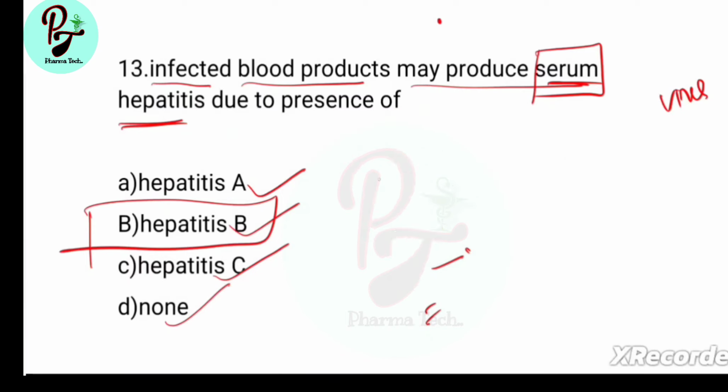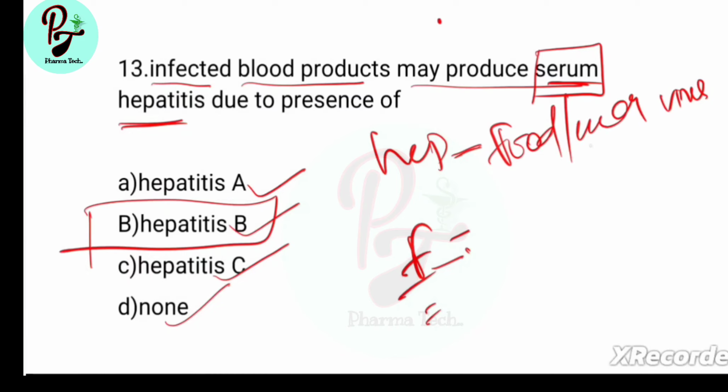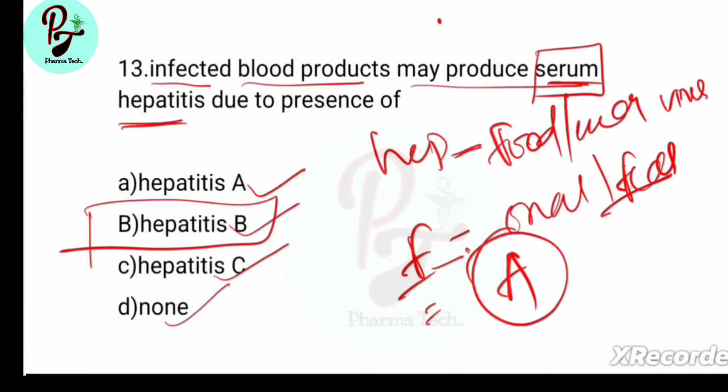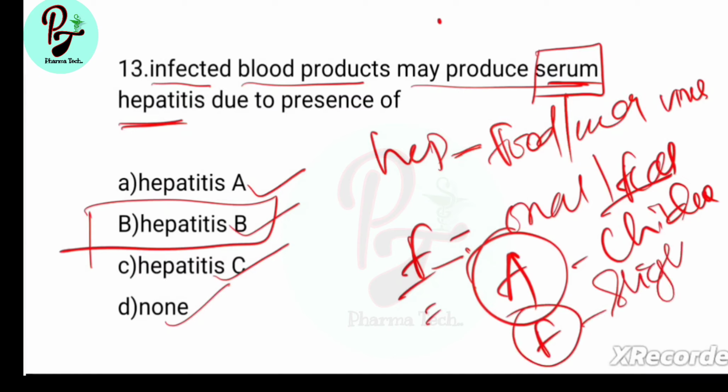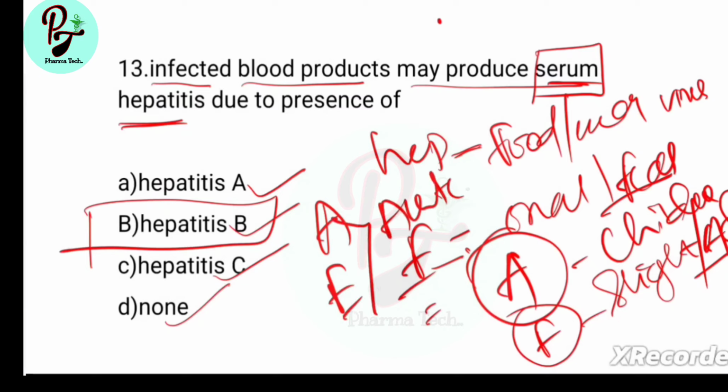Next, hepatitis A and hepatitis E. Most commonly transmitted by food, water, oral route and fecal route. Hepatitis A most commonly affects children and hepatitis E affects slightly elder persons or adolescents. Hepatitis A and hepatitis E are acute hepatitis.